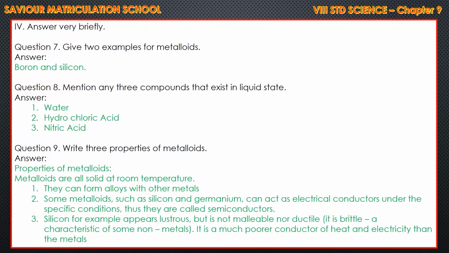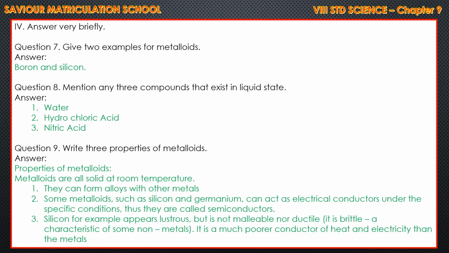Give 2 examples for metalloids. Answer: boron and silicon. Mention any 3 compounds that exist in liquid state. What are the answers? 3 compounds they are asking. Water, hydrochloric acid, nitric acid.